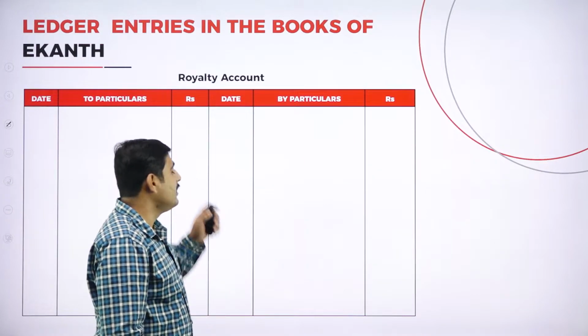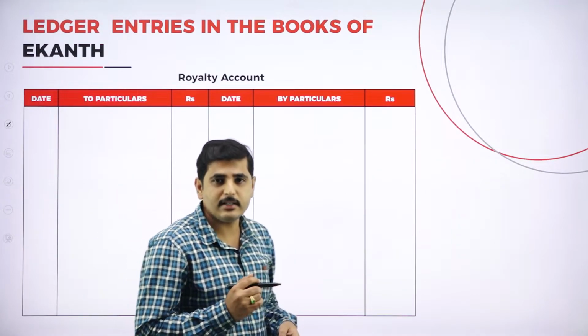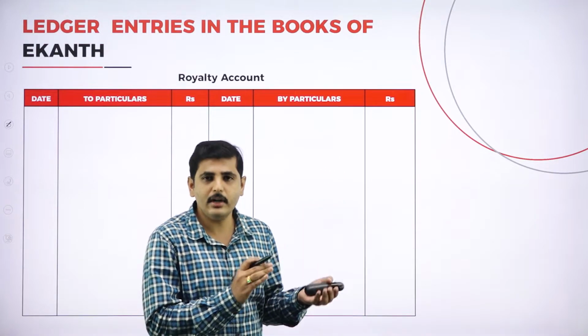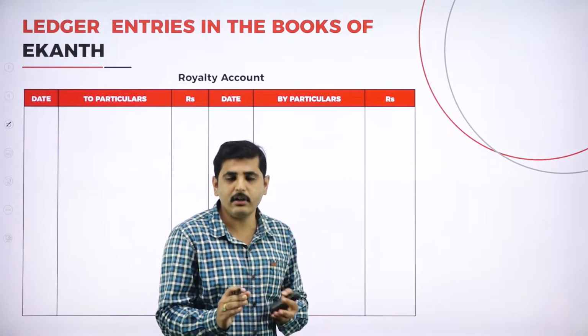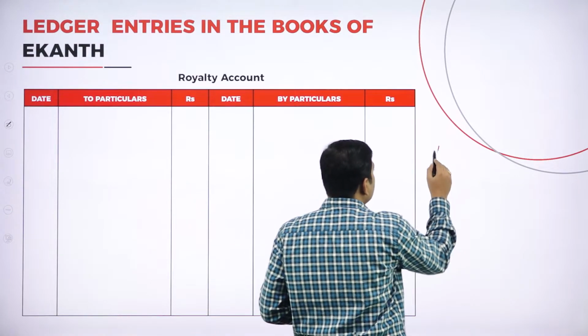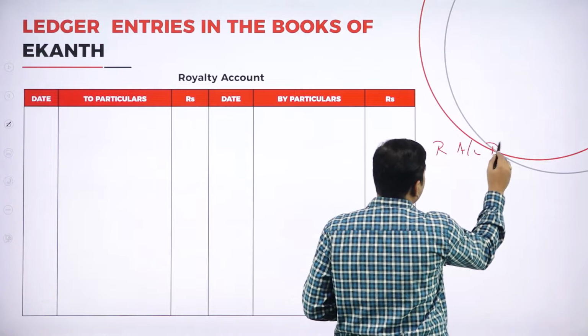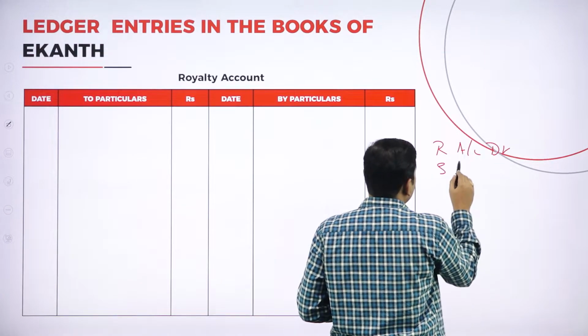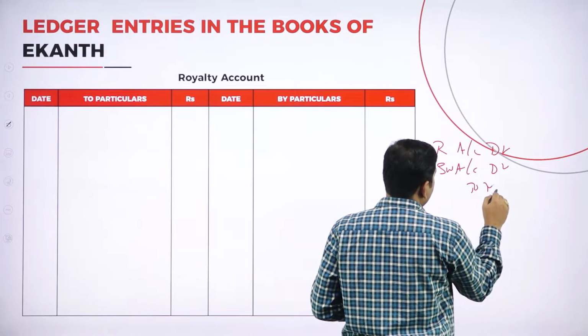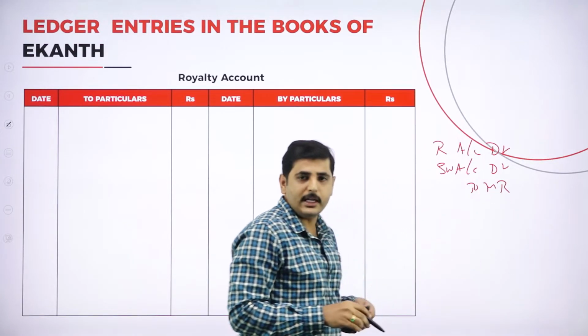Now let's go to the royalty account. Where does royalty appear? When you pay the minimum rent, the minimum rent should transfer to royalty and short working. Journal entry: royalty account debtor, short working account debtor to minimum rent account. When you pay the royalty, what is the journal entry?